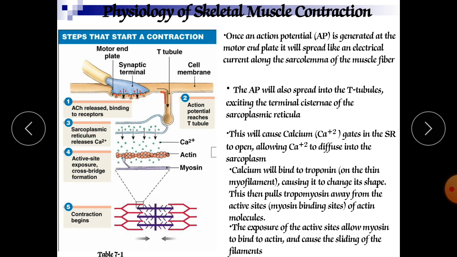See, the exposure of these active sites allows myosin to bind with the actin, meaning our primary goal or end point is that myosin should bind with the actin. Then and only then will the contraction occur. See here, the contraction has occurred. So the bands have come closer, overlapping one another and causing the sliding of the filaments. The filaments have slid one over the other.